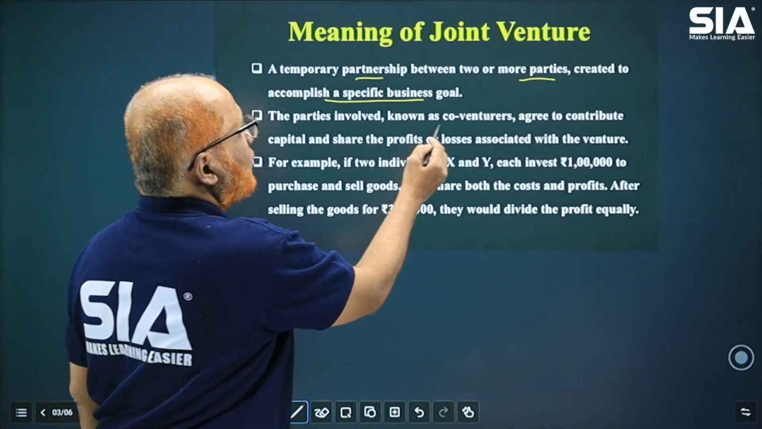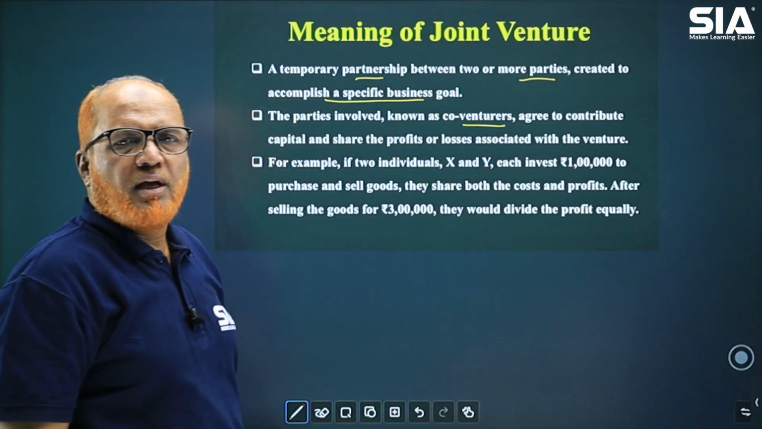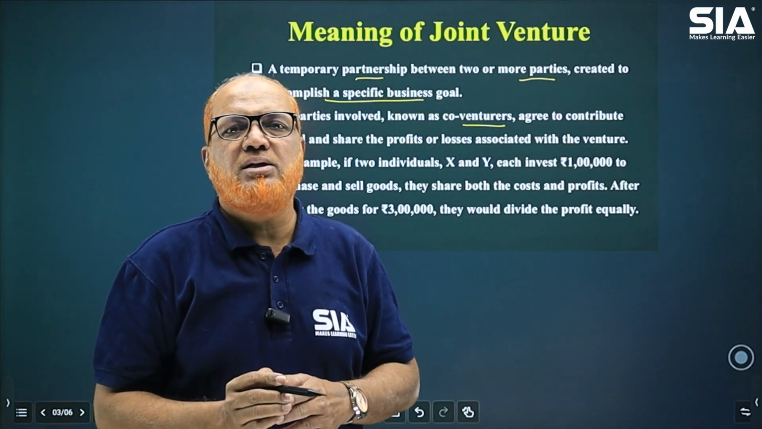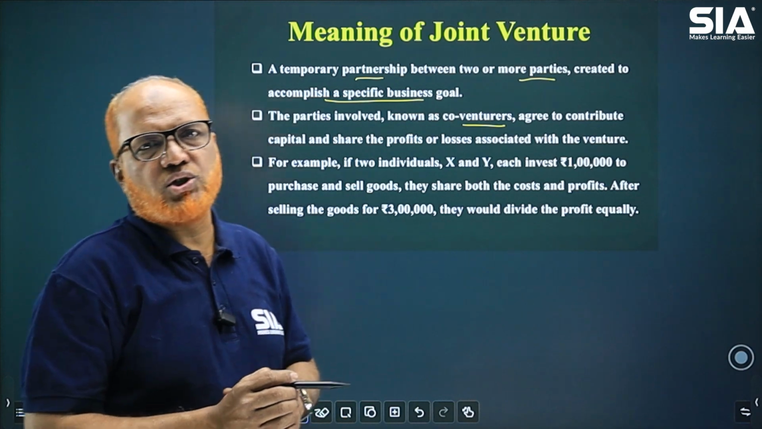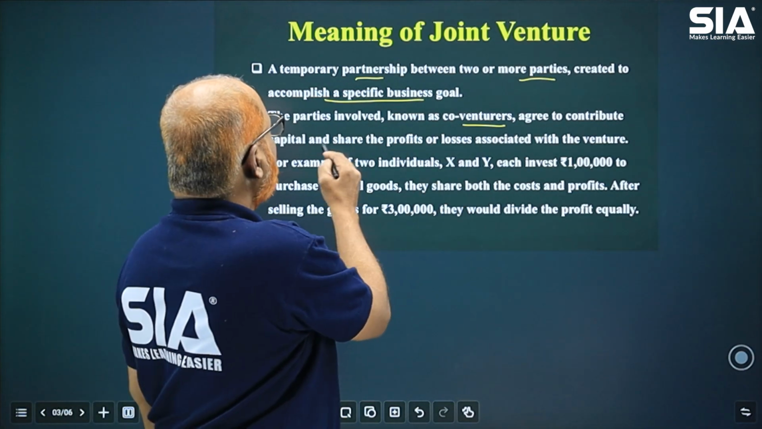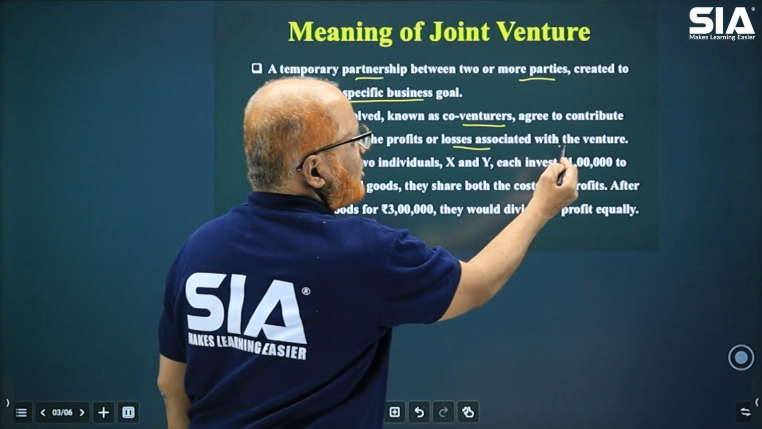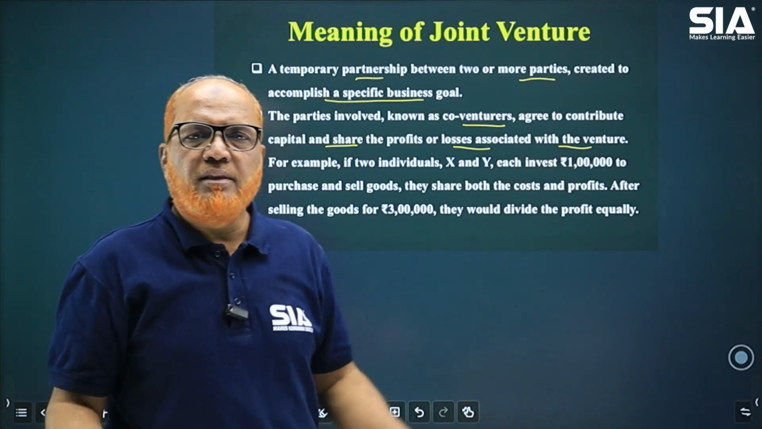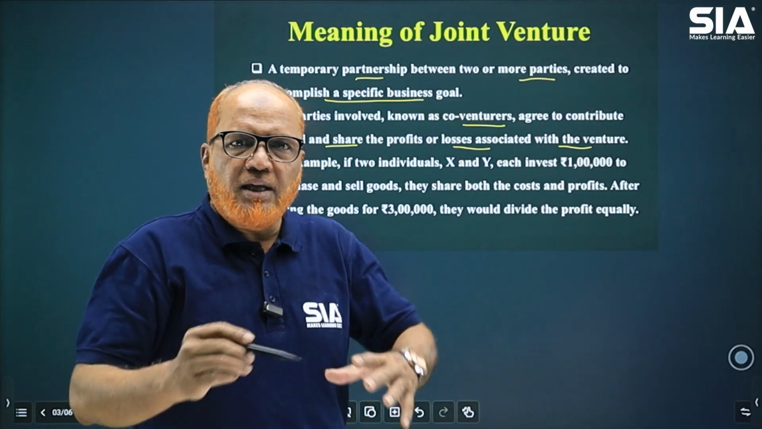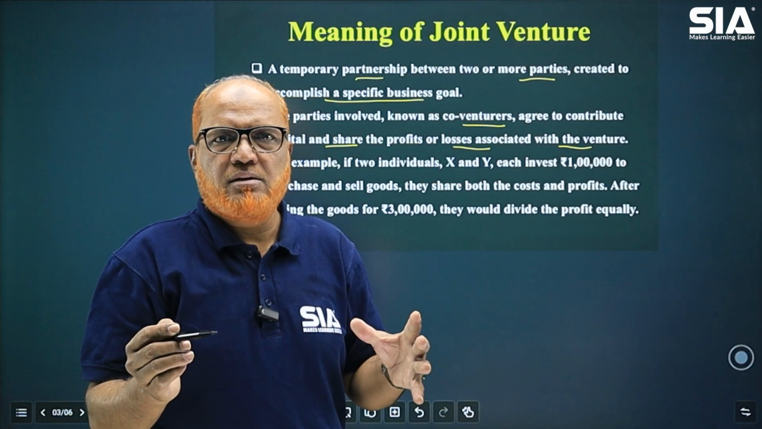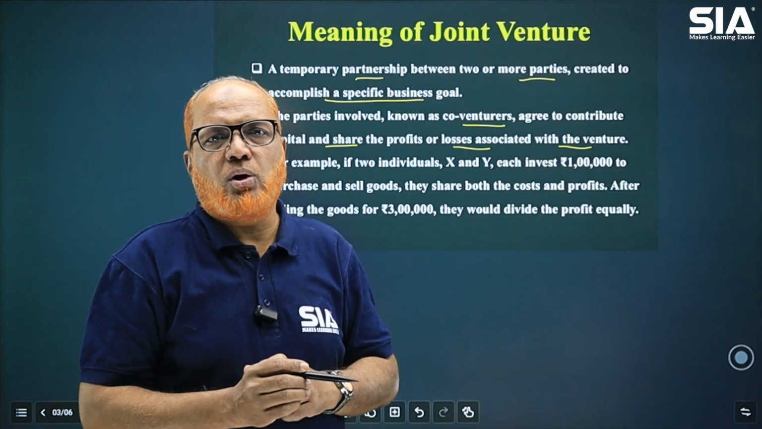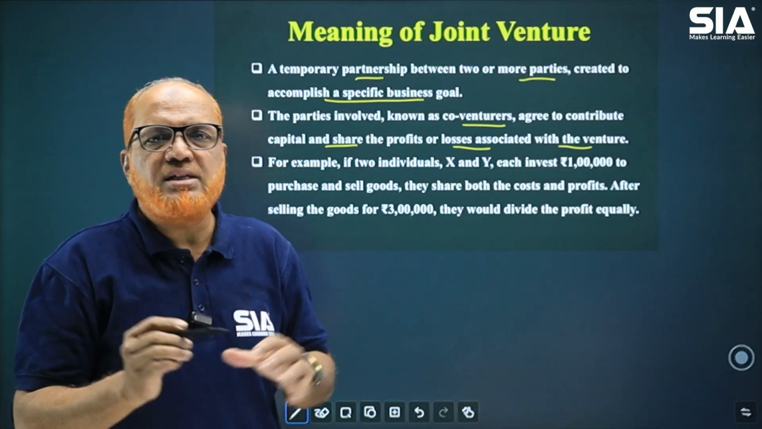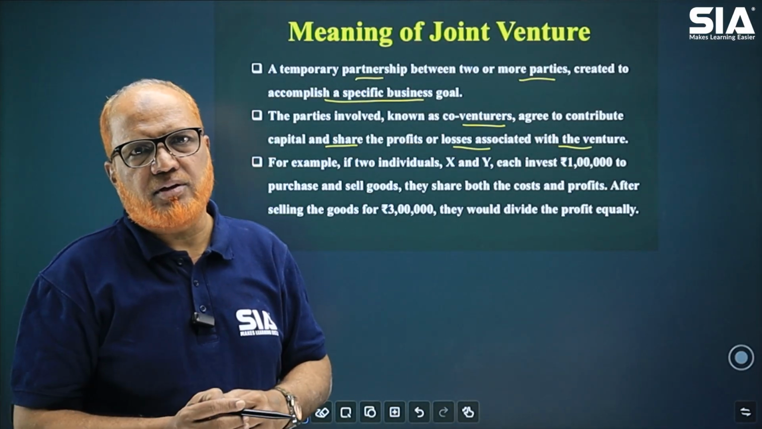The parties involved are known as co-venturers. In partnership, we call them partners, but in joint venture, the parties are called co-venturers, and they agree to contribute capital and share the profits and losses associated with the venture. What is the agreement? They contribute capital, they run the activity of the business, and they share the profit or losses. Whatever profits or losses are there in the joint venture, the co-venturers will share.